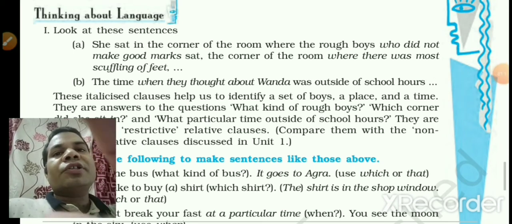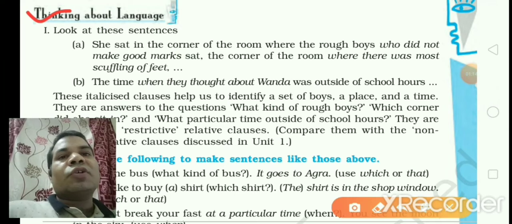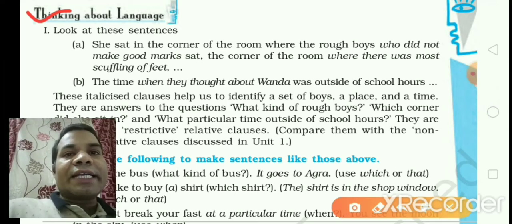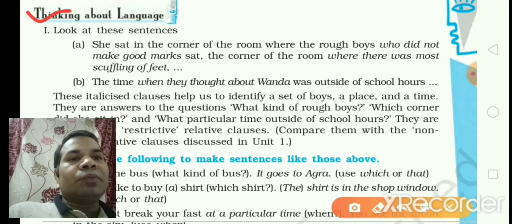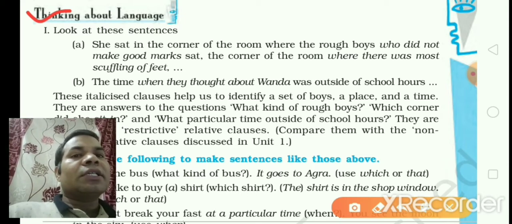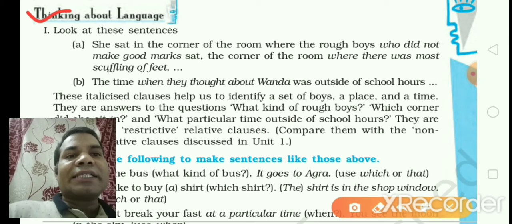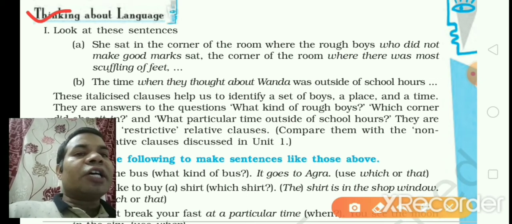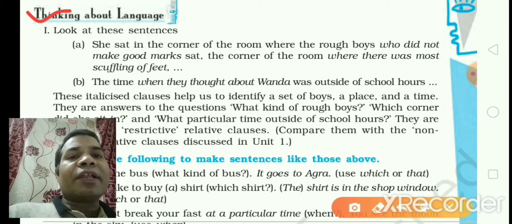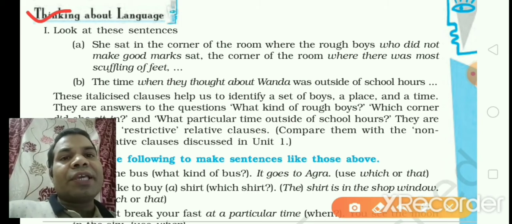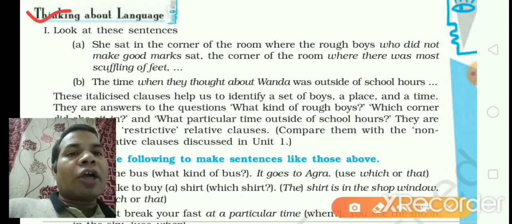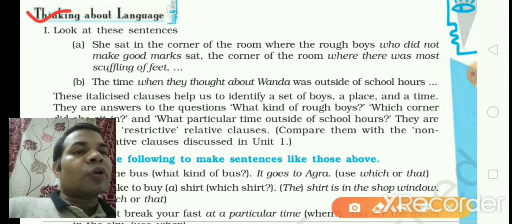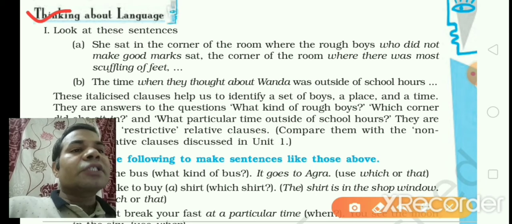Thinking about language. Okay, look at these sentences. She sat in the corner of the room where the rough boys who did not make good marks sat. The corner of the room where there was most scuffling of feet. The time when they thought about Wanda was outside of school hours.